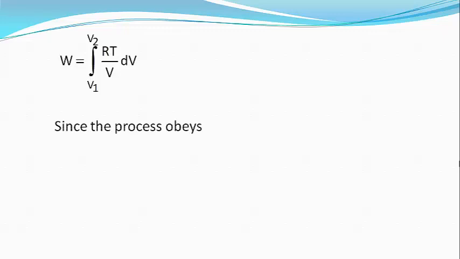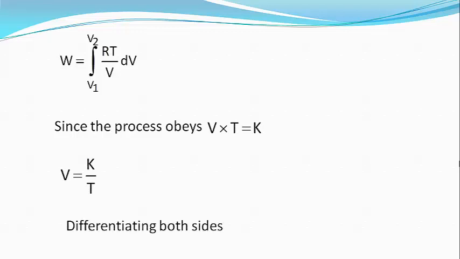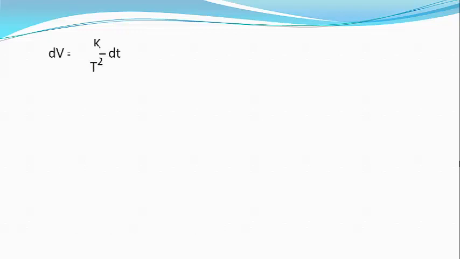Since the process obeys V into T equals K, or V equals K divided by T, differentiating both sides, we get dV equals minus of K divided by T square into dT.